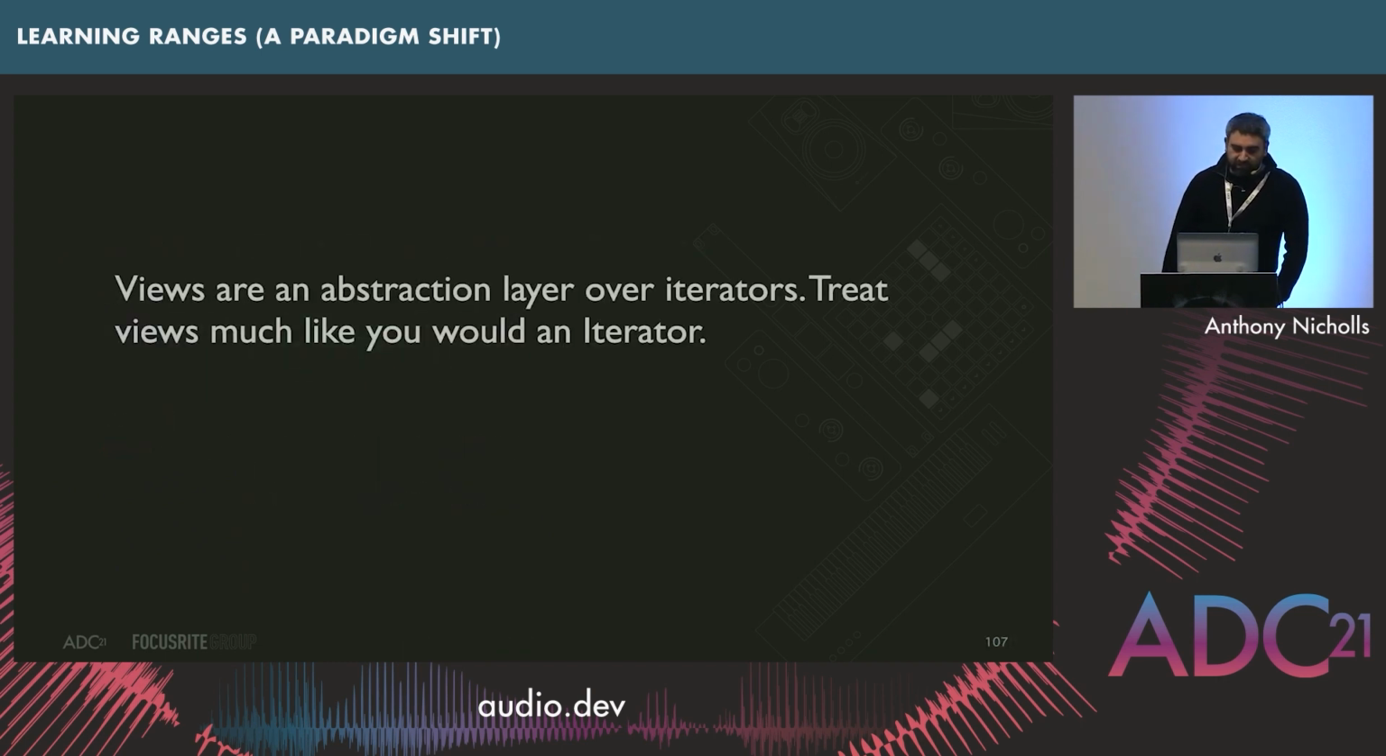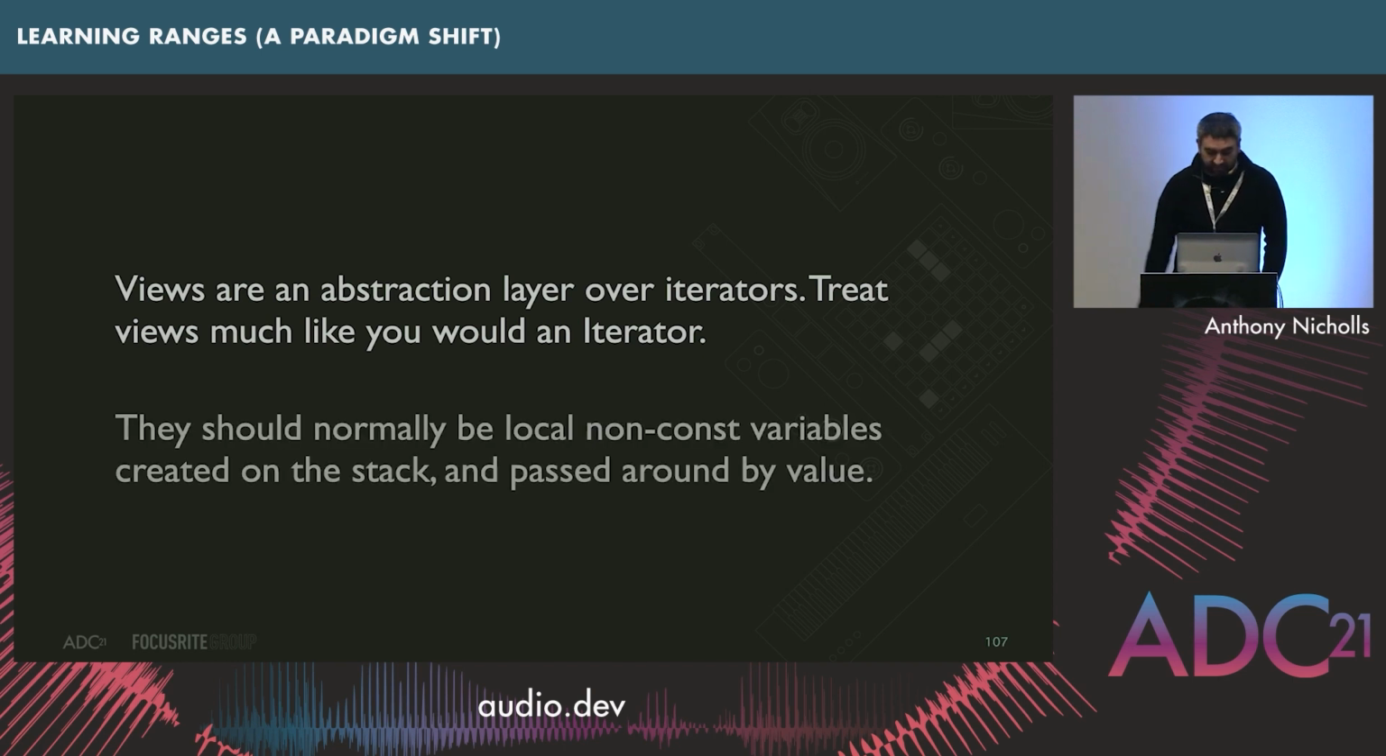So the way to think about views is they're an abstraction layer over iterators. You should treat views much like you would an iterator. It's just my personal opinion and from my experience, but I would say that they should normally be local, non-const variables created on the stack and passed around by value. I can see some use cases where you might have them as members, but I think most of the time you're probably just going to create them, use them, throw them away.